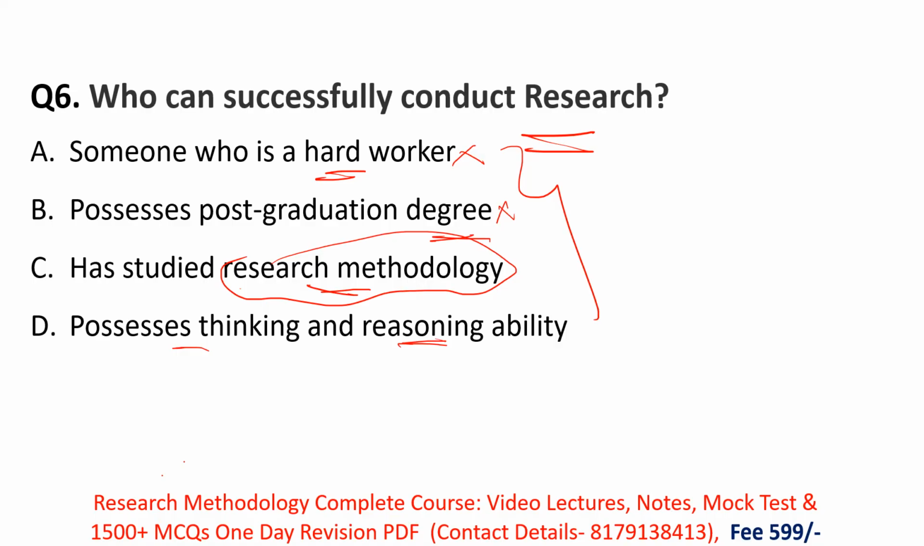Then you will make some decisions, you will lay down your hypothesis, then you make some predictions and guesses, and you are going to test those predictions and guesses by using research methodology, means by using different methods, by using surveys, by using questionnaires. If you know the research methodology, then only you can do your research. So for this question, option C is the right option.